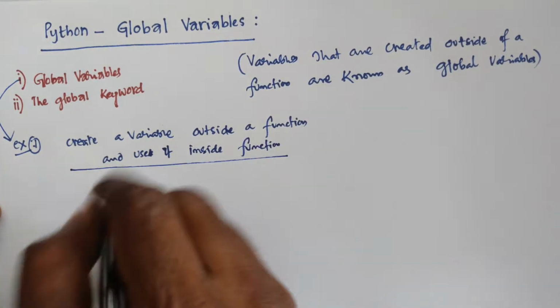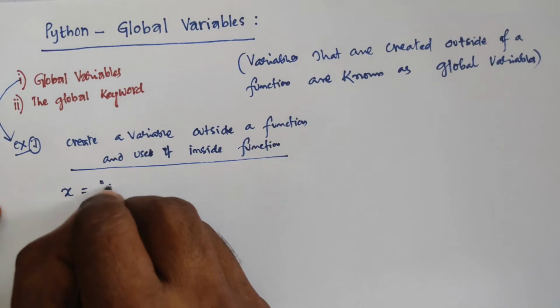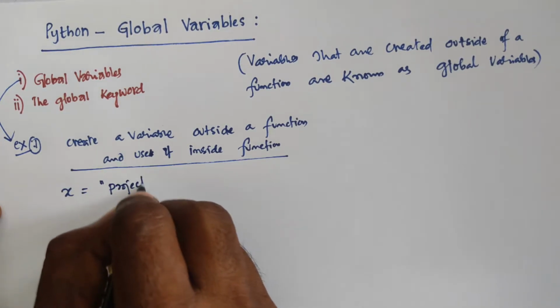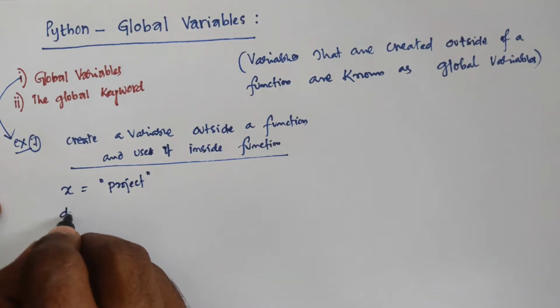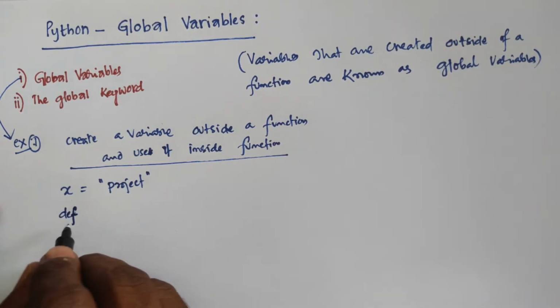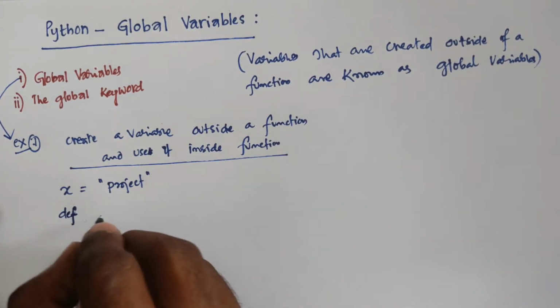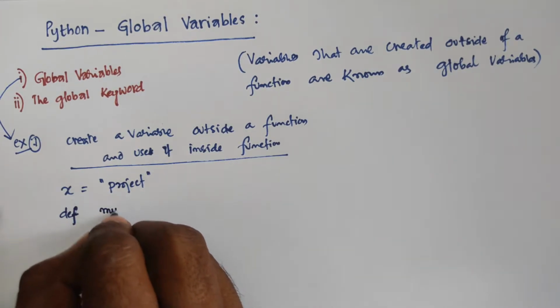Based on this concept, you can write, for example, x is equal to the string "project". Then we are writing that function. In the function topic, I will explain in detail how you can write the definition like that. So, simply you are writing this function, my function,